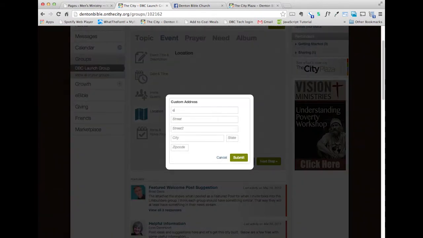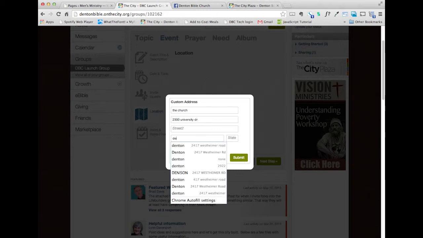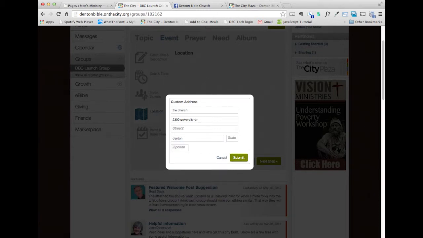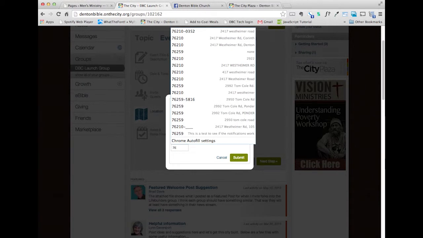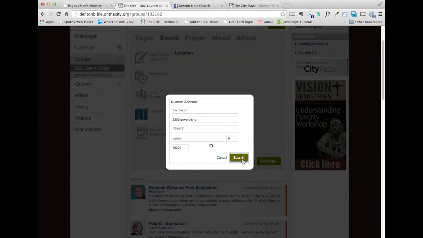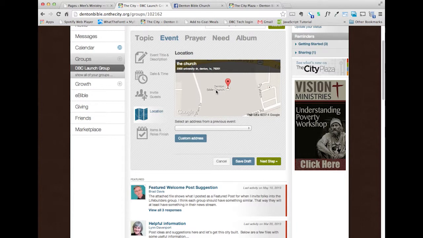We're just going to say the church, and we're going to go 2300. There's our address. It's going to give us a map. That map will be clickable in the event. Go to the next step.